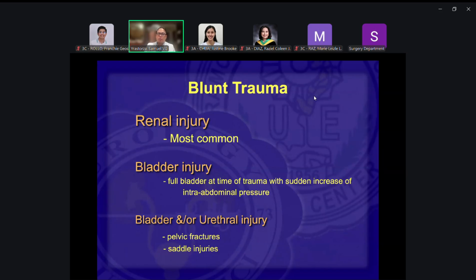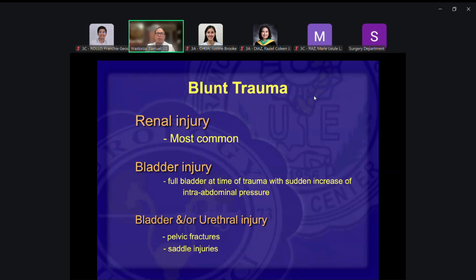Now, when you talk about blunt trauma, these are direct blows to the body. And the most easily injured in the urinary tract system are the solid organs. And when you take a look, imagine the urinary tract system: the kidney, the ureter, the bladder, the urethra. Which of these is a solid organ? You only have the kidney. And that's why for blunt traumas, the kidney is the most commonly injured in the urinary tract system.